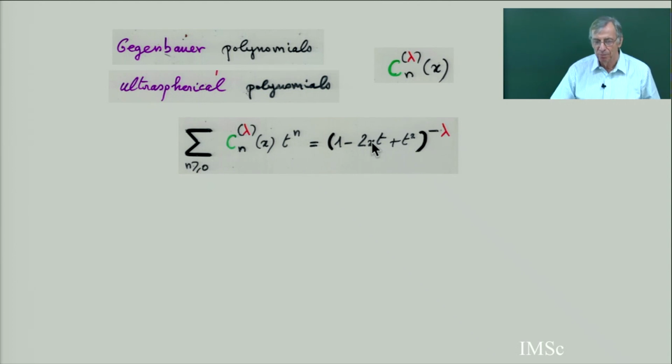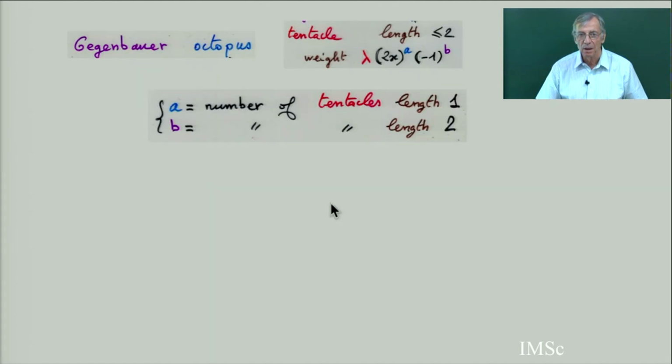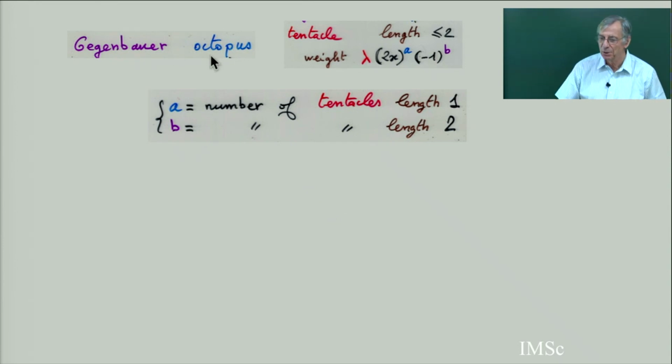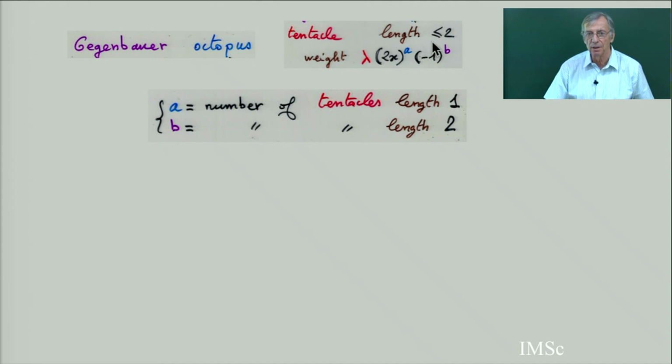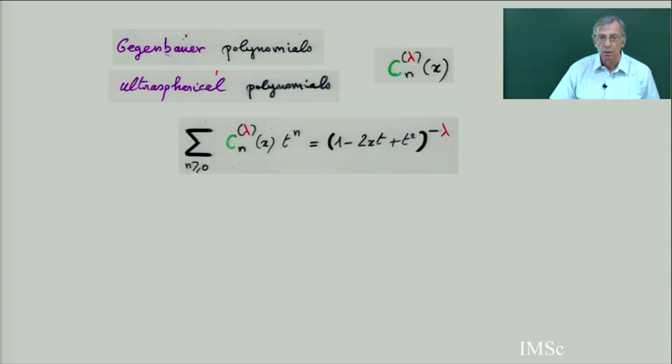So you see 2x and 1. So this is going to be a cycle, and t and t squared. So tentacles are reduced to length 1 and 2. And so the Gegenbauer octopus, which interprets Gegenbauer polynomial, is an octopus with tentacles of length less than or equal to 2, and you put a good weight to get this generating function here. You put the lambda, the 2, etc.